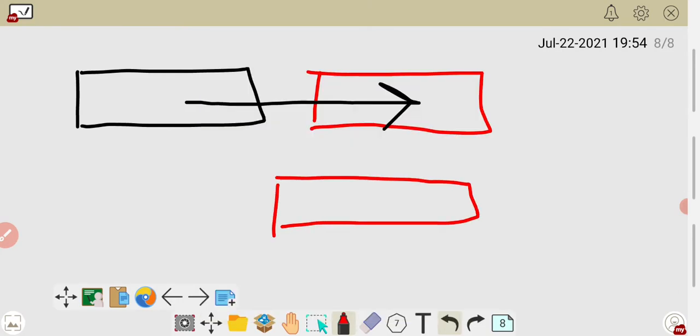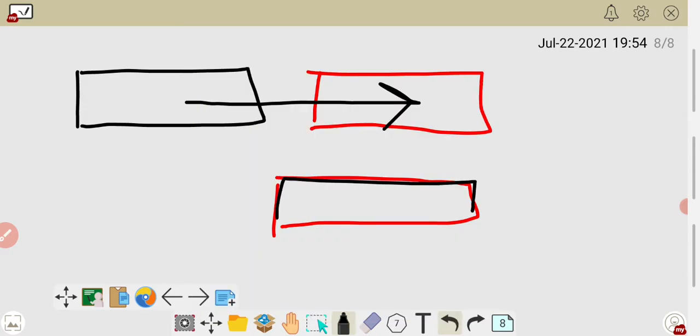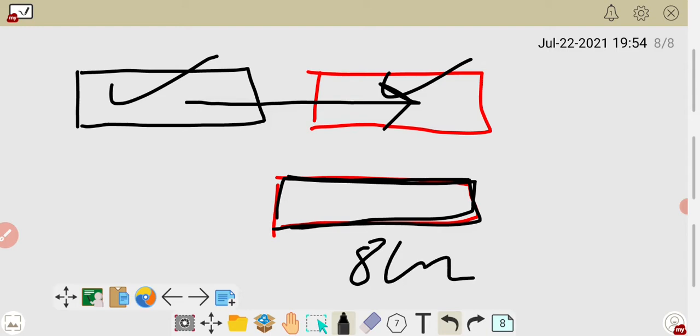First you get the red, and then you get the black. So they coincide with one another. It means that if two things coincide with another, they are equal to each other. Suppose the length when you coincide them is 8 centimeter, then when you separate them, it also becomes 8 centimeter.